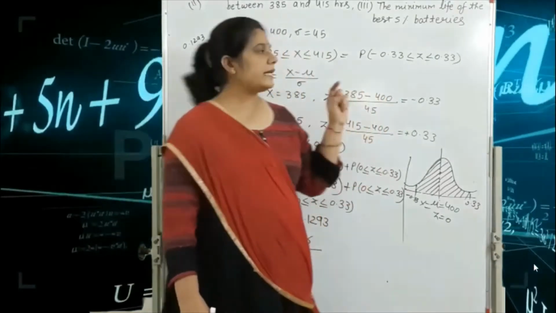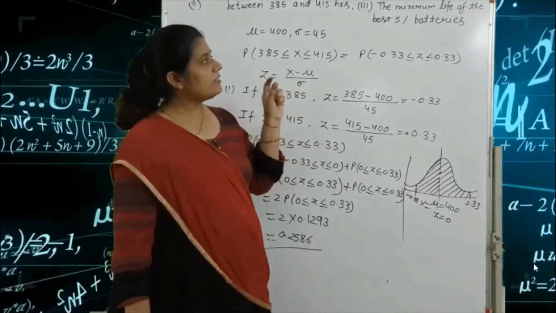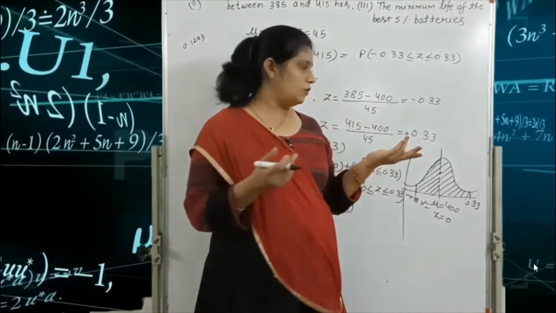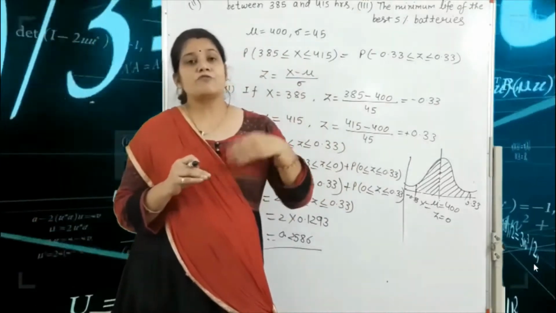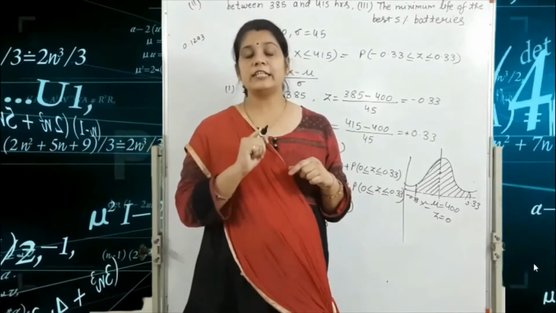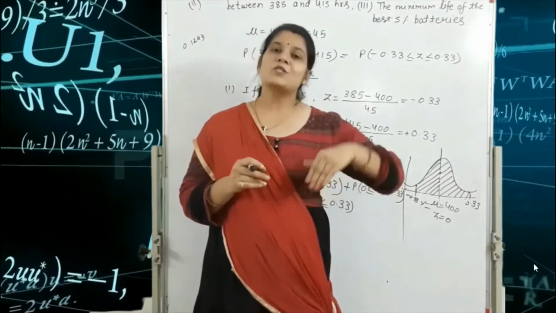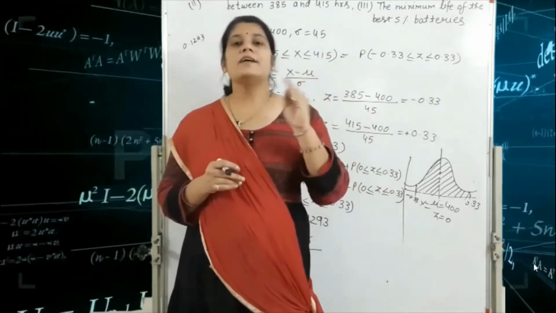In this question we are given the probability and we find z. But our question is always given in the x form, so after that we convert z into the x form.